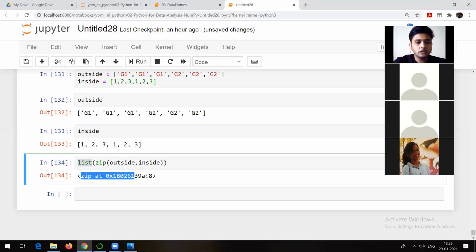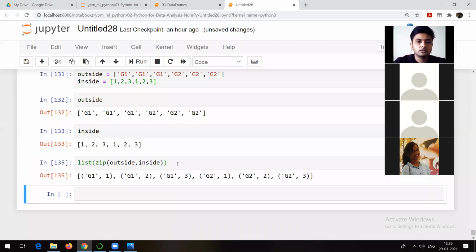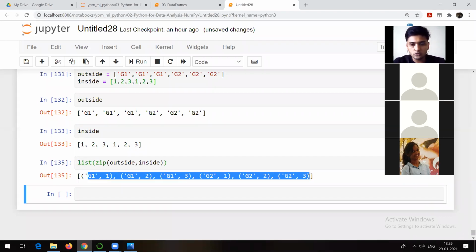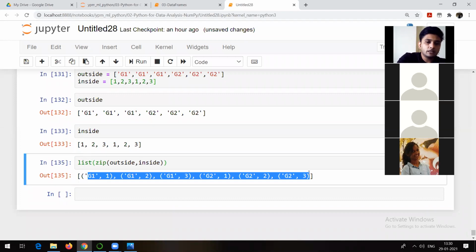Whatever you are able to see here is nothing but the location in hexadecimal. It is showing you the location where the result of zip is stored in memory. But if you want to see it here itself, you can. Now see G11, G12, G1, G21, G22, G23. Try to understand what the zip method has done: it has given you the output as tuples. See, this is one tuple, this is another tuple, this is another tuple.